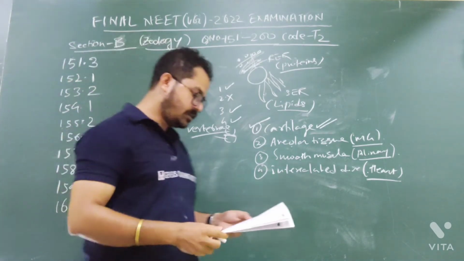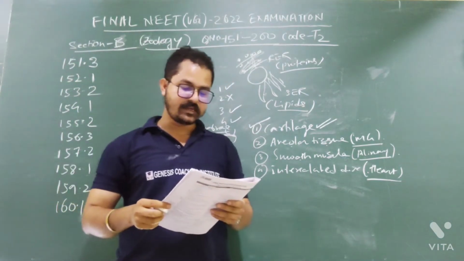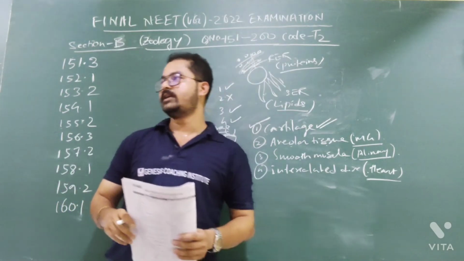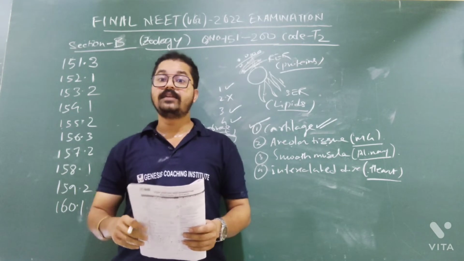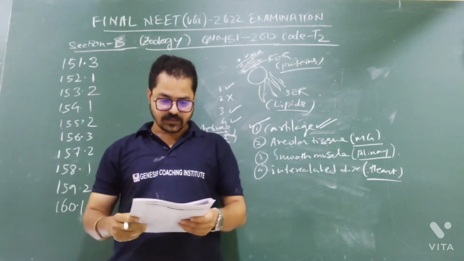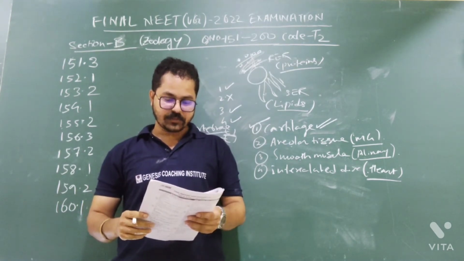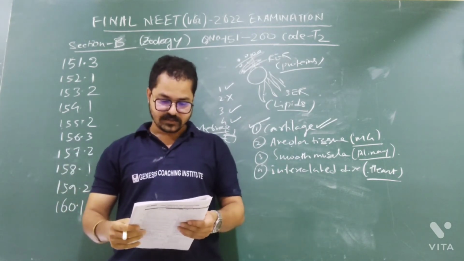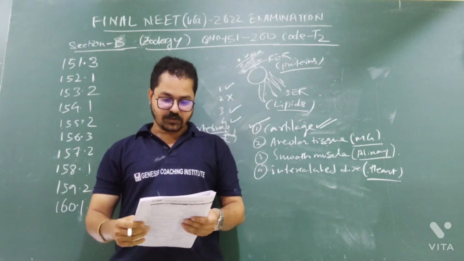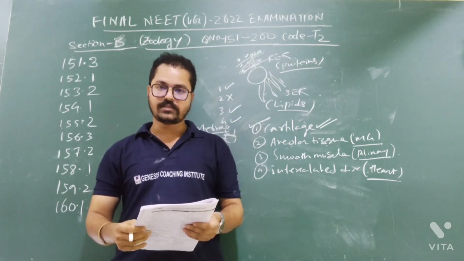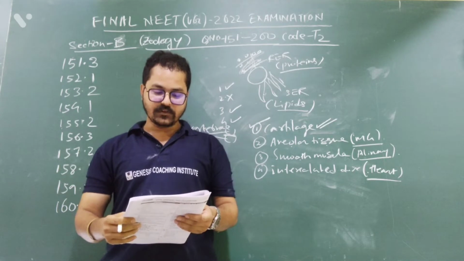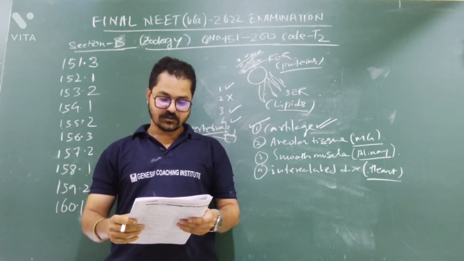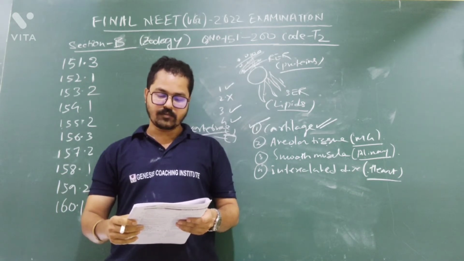Now question number 161. Which of the following functions is not performed by the secretion of salivary glands? What does the salivary gland secrete? It secretes salts, salivary amylase, lysozyme, all these things. You need to find the incorrect statement. Option 1, digestion of complex carbohydrates. Option 2, lubrication of oral cavity. Option 3, digestion of disaccharides. Option 4, control of bacterial population in mouth.